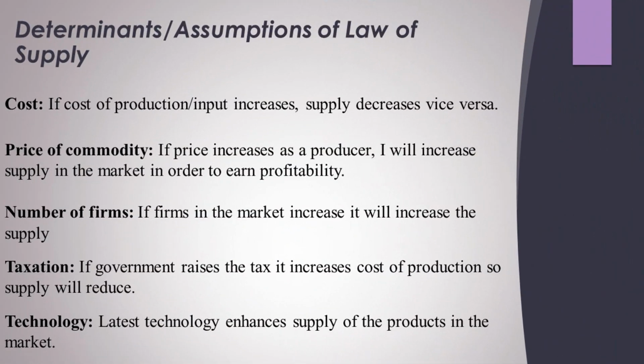So dear students, these were the determinants or assumptions of the law of supply. Now the supply schedule. As we know, there is a positive relationship between price and quantity supplied. So price is 1, 2, 3, 4 and 5. When price increases, quantity supplied increases, so quantity supplied is 2, 4, 6, 8 and 10.